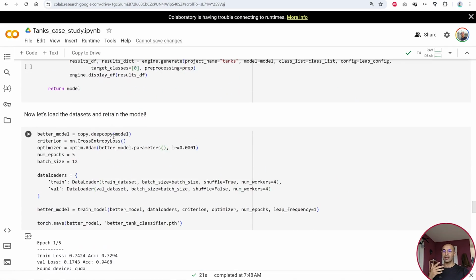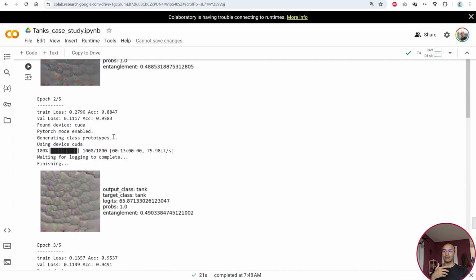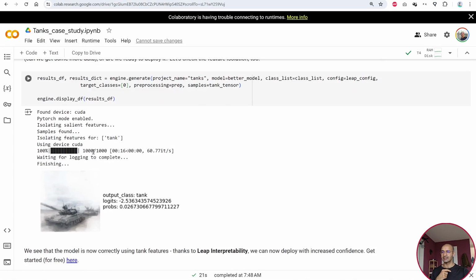And after training we can run feature isolation again, and we can see here at the end that after retraining the model on more diverse pictures, the model is actually putting all its attention on the tank itself to predict the tank and not on the surrounding area. So all of this thanks to the LeapLabs interpretability engine.